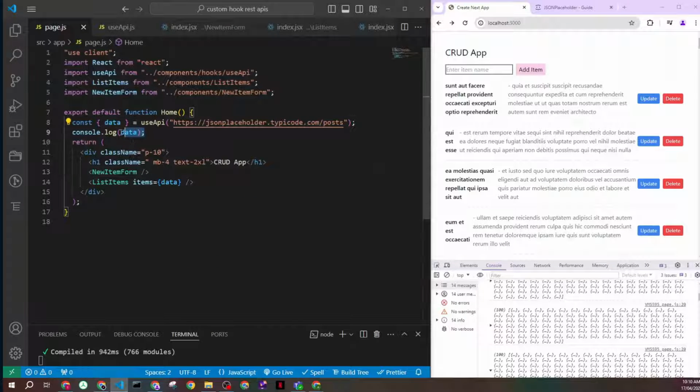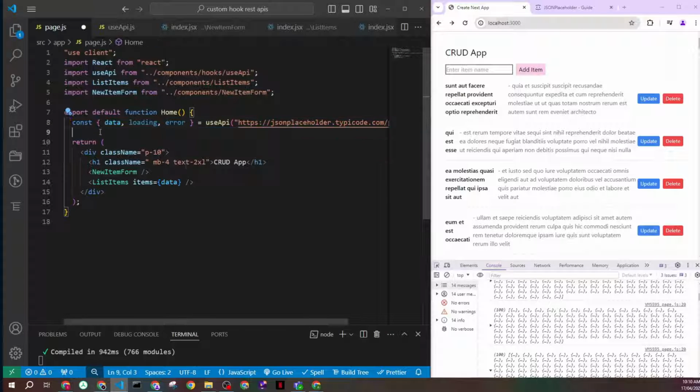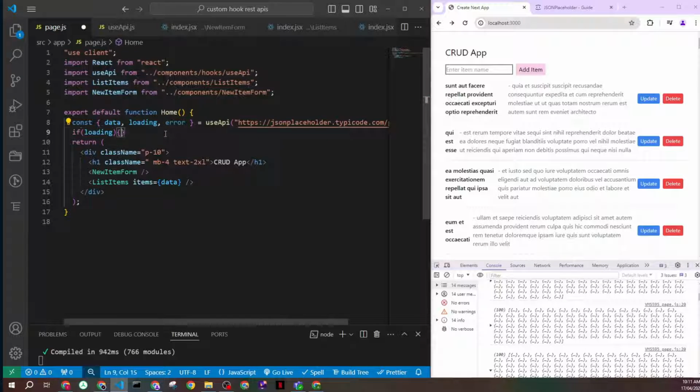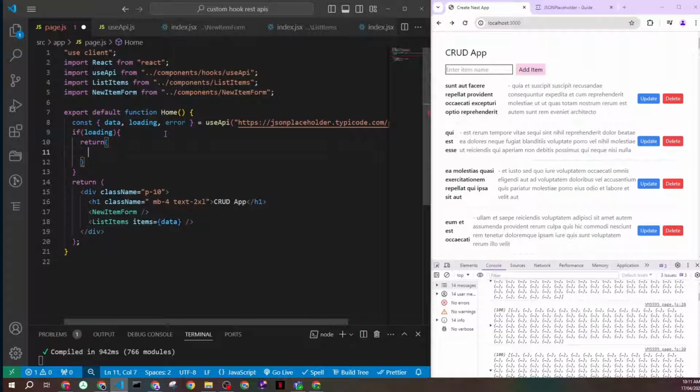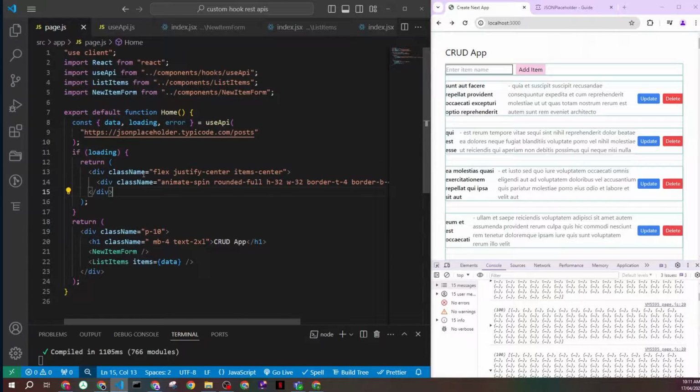So this is the data. Now I want to also access the loading and the error as well. So I'll say loading, error, and I'll just come right here. If it is loading, then return for me, for example, anything you want to do. Maybe you want to do navigation, or display a spinner. For now I'm just doing this, which is not really a good idea. I have to build a separate component for it, but just for the sake of this demo I'm just doing that.